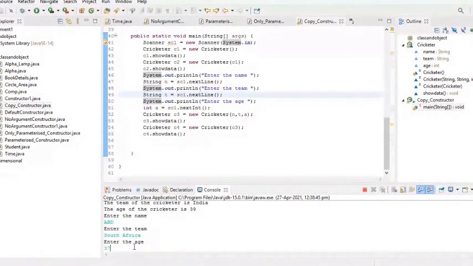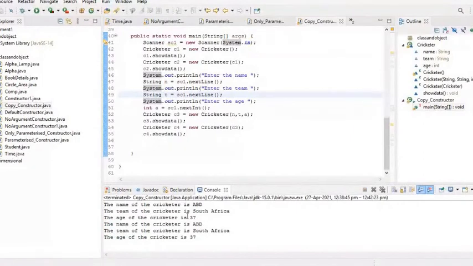So let me press enter. Just look here. The name of the cricketer is ABD. The team of the cricketer is South Africa. The age of the cricketer is 37. The name of the cricketer is ABD, this is for the object reference c4. The team of the cricketer is South Africa. The age of the cricketer is 37.